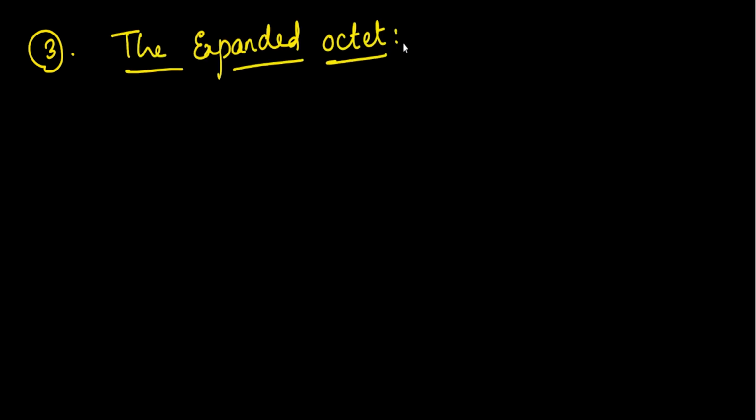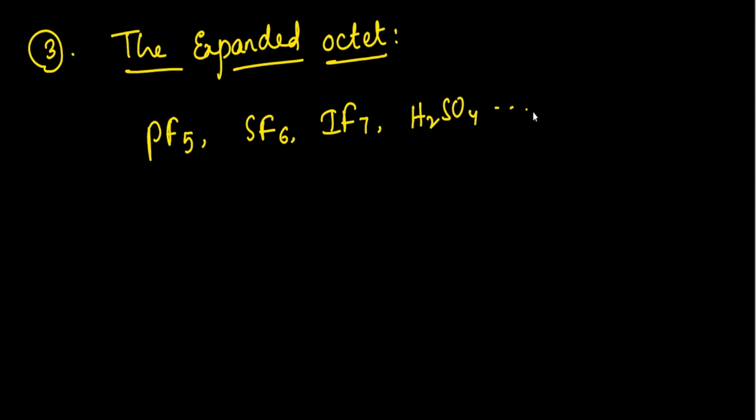What does expanded octet mean? It means the central atom may have more than 8 electrons. For example, take PF5 and SF6, IF7 and H2SO4 and many compounds. So in practical, PCl5 and ClF3. All these compounds are stable, which means they have stability.